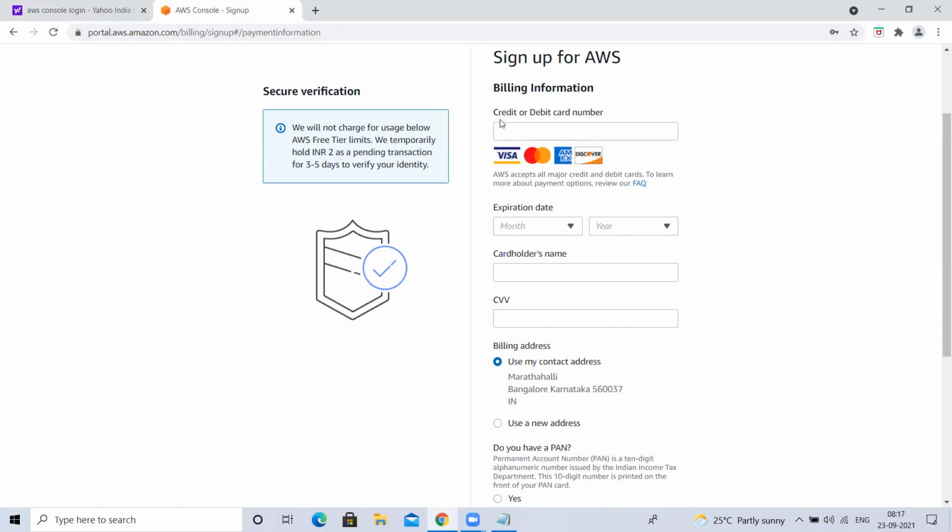If you use whatever they are providing for free, no problem, no charge. But if you go beyond that and utilize something, they'll charge. But anyway, for our practice, we don't need to use anything which they charge. So everything is free. Don't worry, you can happily go and give your credentials.